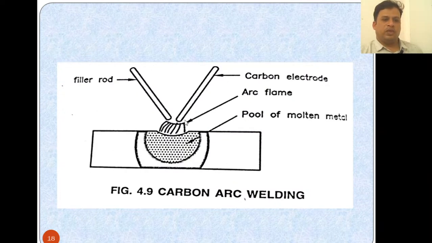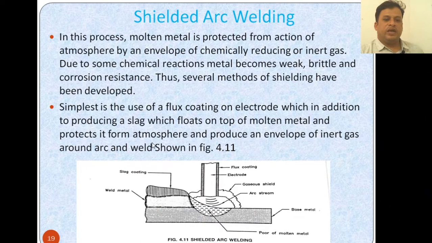We have seen this setup, where there is a filler rod, carbon electrode, arc flame, and a pool of molten metal. And shielded arc welding: all these arc welding processes are used to produce the arc and melt the two metals.